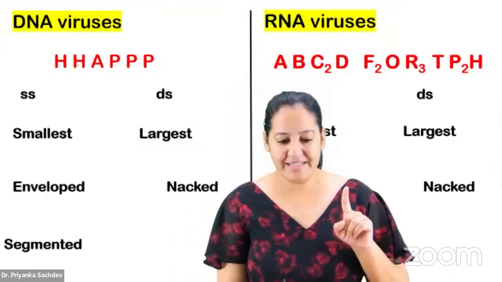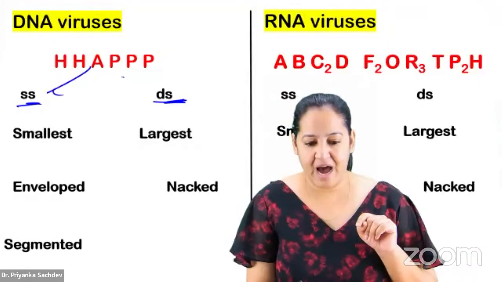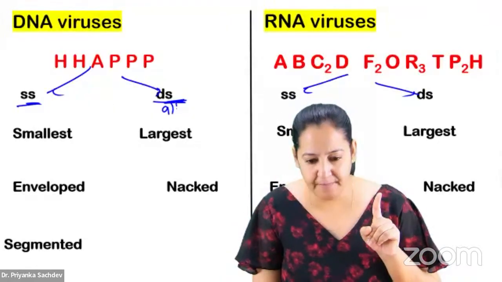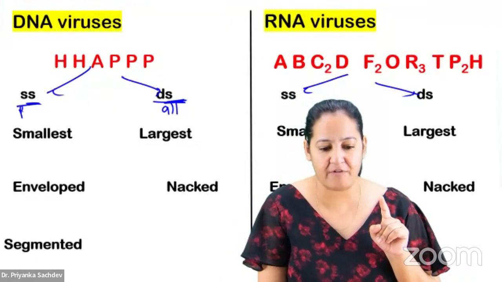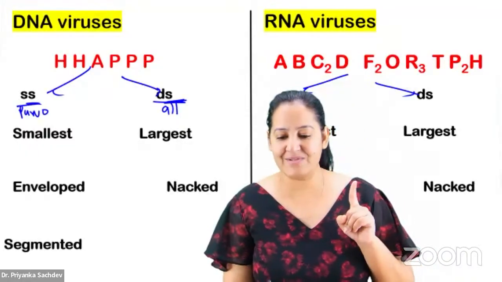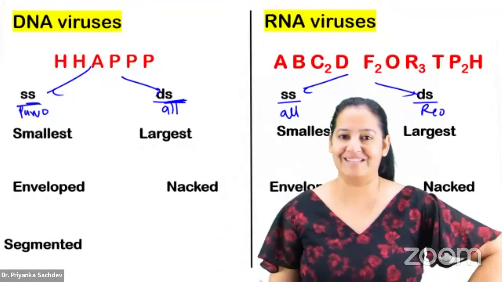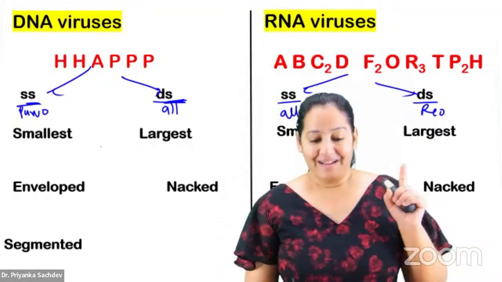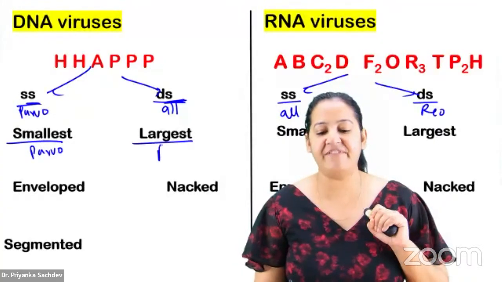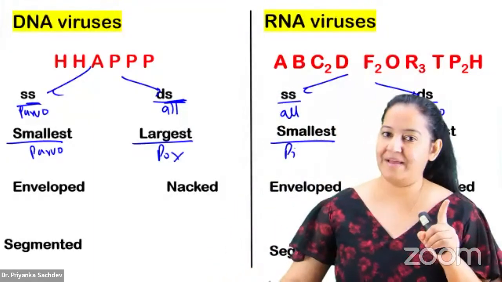Among the DNA viruses, tell me the single-stranded and the double-stranded. Among the RNA viruses, tell me the single-stranded and double-stranded. Among the DNA viruses, all of them are double-stranded except parvo, which is single-stranded. Among the RNA viruses, all are single-stranded except Rio, which is double-stranded. I've already explained it. Please learn it together. Among the DNA viruses, the smallest one is parvo, the newborn here, and the grandfather here is the pox. Among the RNA viruses, the newborn here is picorna.